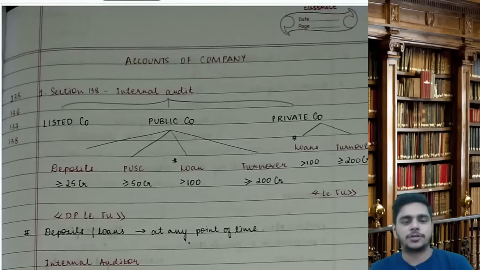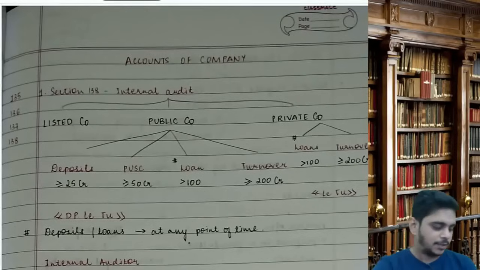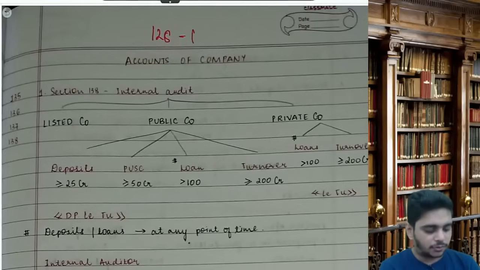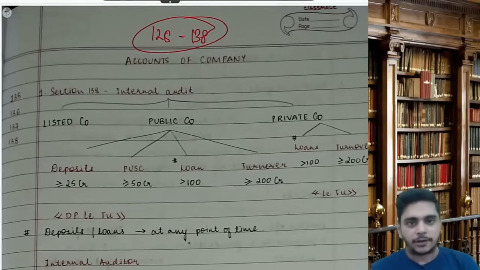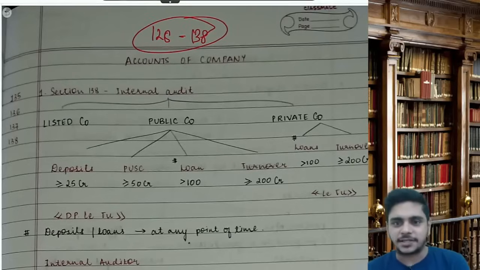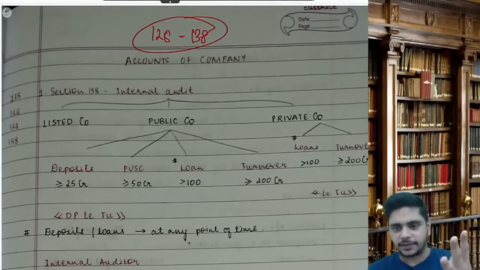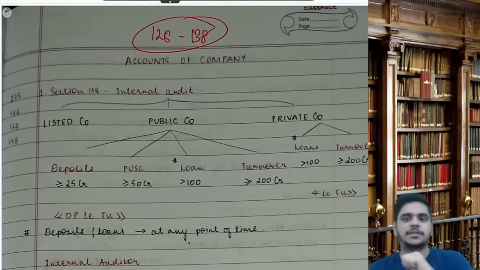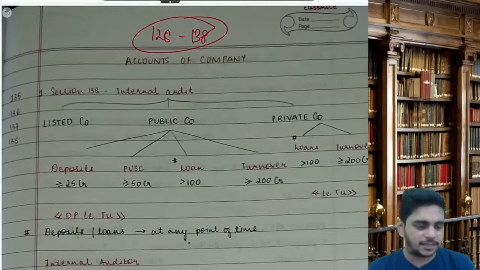So all the students who are appearing for the audit paper also, I will tell you which sections are relevant for audit. The content though remains the same. This chapter starts at section number 128 and goes to 138. But out of all these sections, not every section is there in audit. Sections 134, 135, 136, 137, these 4 sections are not there in audit. Rest every section is there in audit.